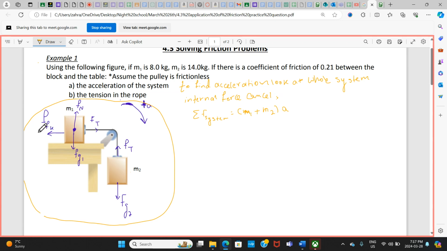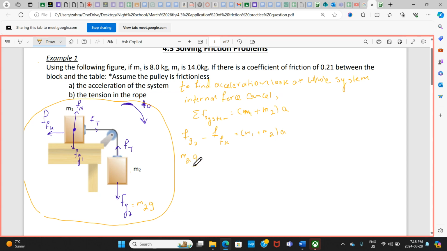Since F_k is opposite to the direction I considered, that would be negative and that would be positive. It's going to be F_G2 minus F_friction, kinetic friction, equal to (m1 plus m2) a. And everyone knows that F_G2 is equal to what? m2g.